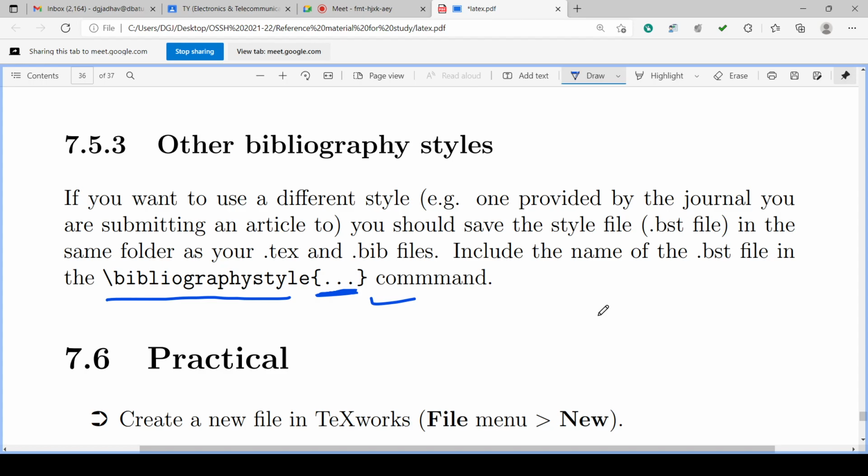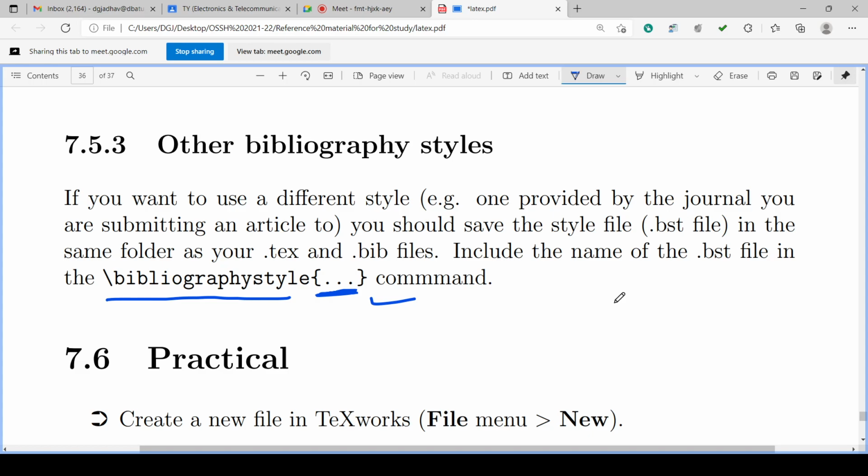Accordingly, for uniformity of that particular document, for that particular publisher, we have to follow their rules. So they have given an example document also. According to that example document, we have to put our data into it and prepare that .bst file, and we can use that. So these are for other bibliography styles. In short, we are creating our own library of that style.